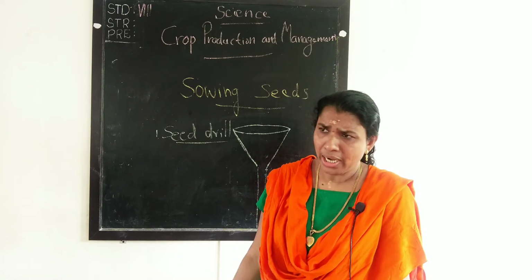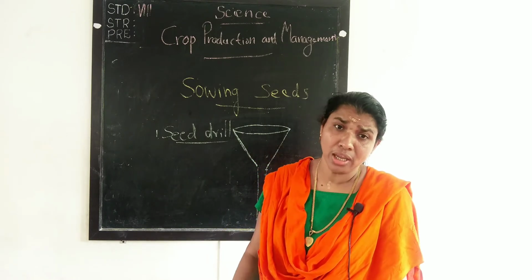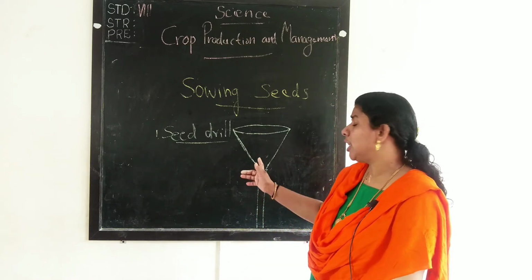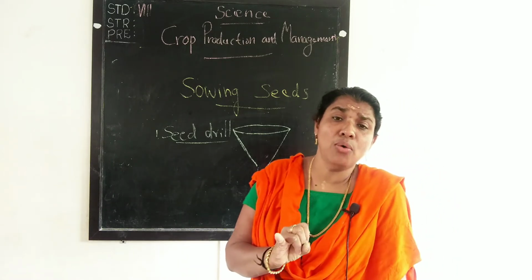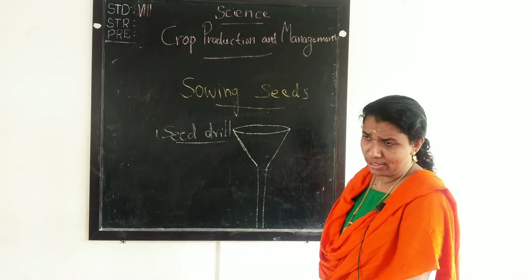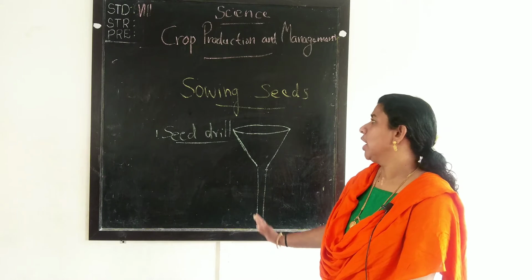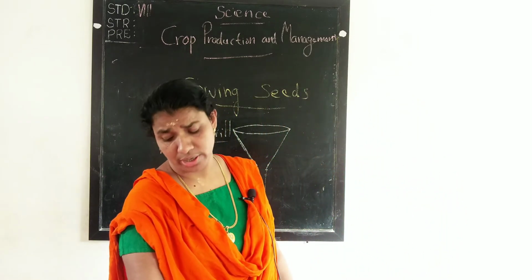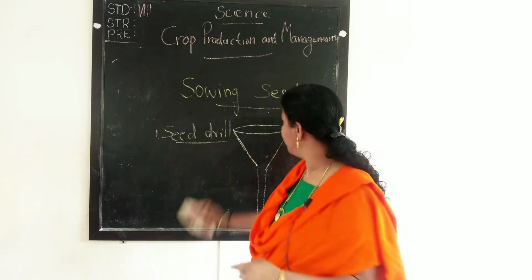Nowadays the seed drill is used more commonly because it saves our time and labor. You understand these things, okay? Now we are going to discuss the third point. What is that third point?